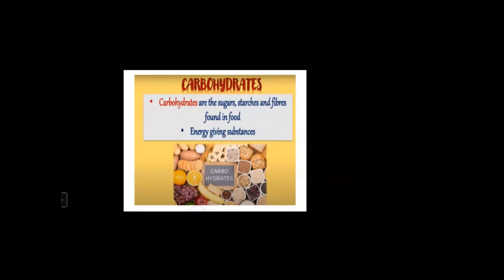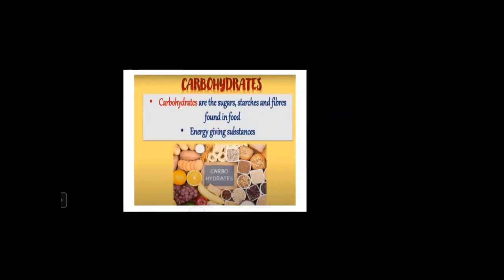So this is the main energy giving nutrient, that is carbohydrate. They are the sugar, starches and fibers in the food, and they are energy giving substances. We require carbohydrates in more quantity.